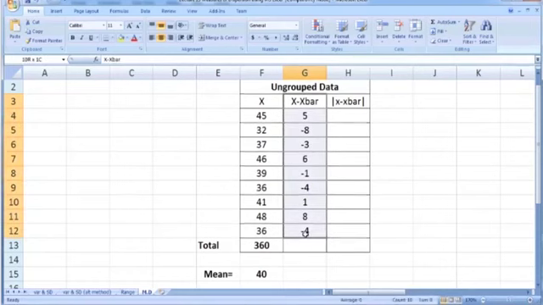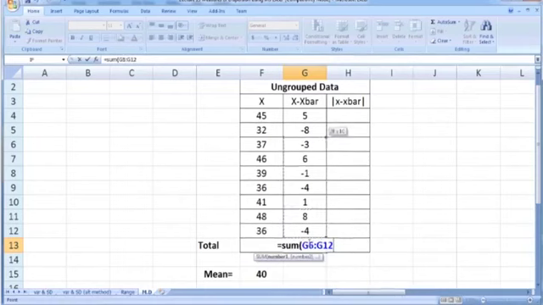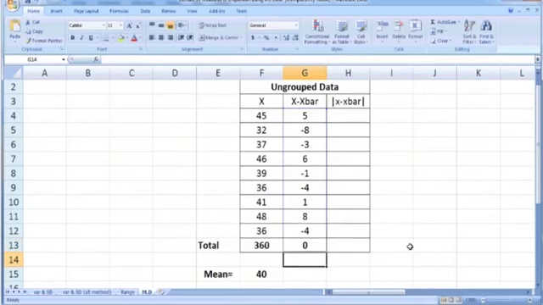These are called the deviations, and there is one very important rule, that property, that the sum of deviations taken from the mean is 0 always. It means if we take the sum of all these numbers, this must be 0, or in other words, summation x minus x bar is 0. So in order to confirm it, just take the sum of the numbers in G4 to G12, press enter. So this is 0. If it is different from 0, it means you made some mistake. So this is one checkpoint.